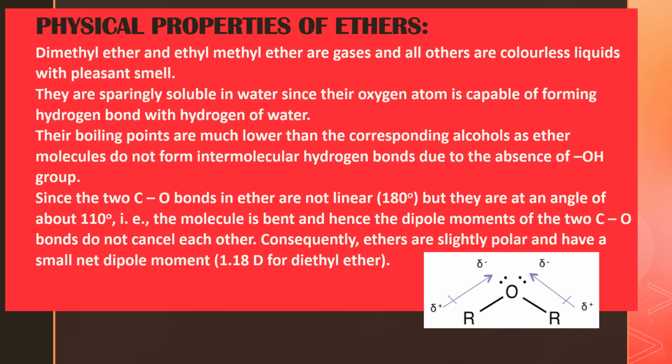But take two alcohols, ROH and ROH. The hydrogen on oxygen of one alcohol can form a hydrogen bond with the oxygen of the second alcohol. Therefore in alcohols there is a chance for the formation of intermolecular hydrogen bonds, but in ethers there is no chance for the formation of intermolecular hydrogen bonds. Okay, so what is happening? Because of this, the boiling points of ethers are much lower than the corresponding alcohols.